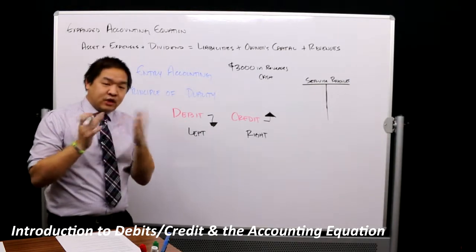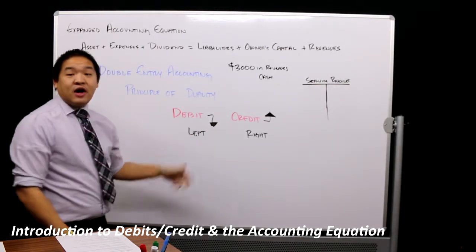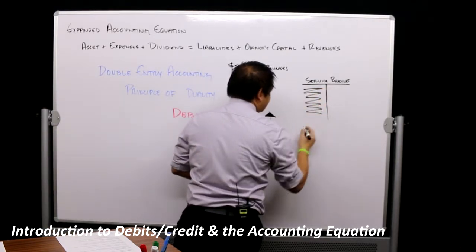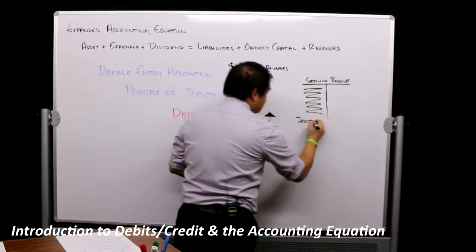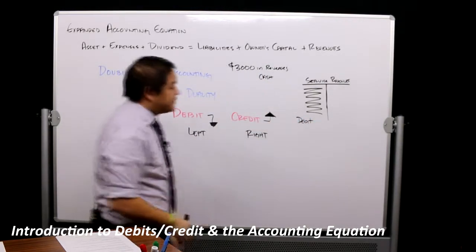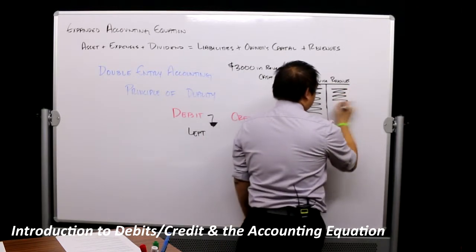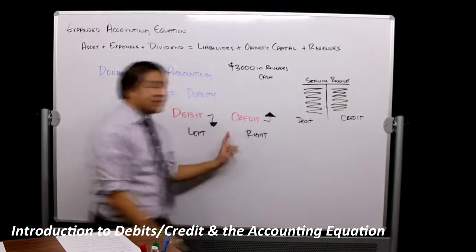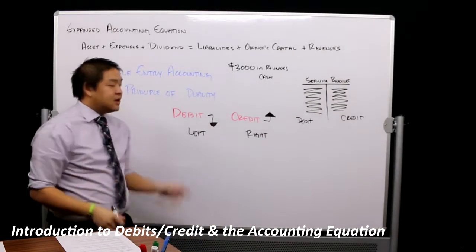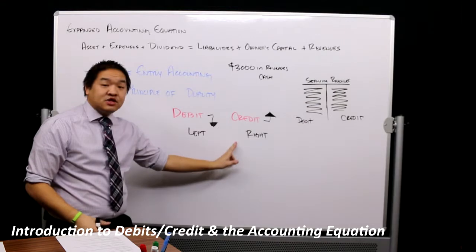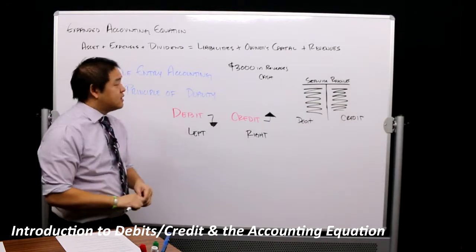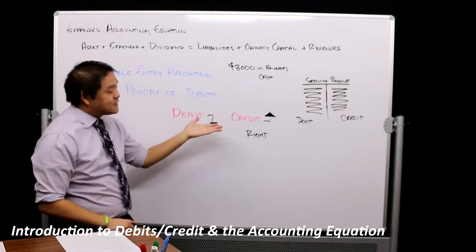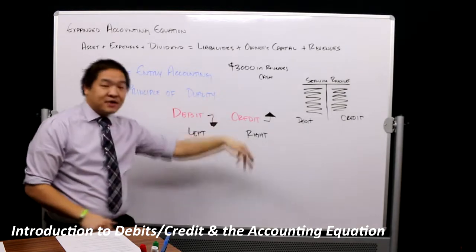Now, if you're putting two together, debit and credit. This left side right here is called the debit side. Why? It's on the left side. This right side over here is called credit. Why? Because it's on the right side. Get the point? Debit only means left, credit only means right. They don't mean up or down. So the question is this $3,000, where does it go? Does it go on the left side? Does it go on the right side? Does it go on the debit side? Does it go on the credit side?